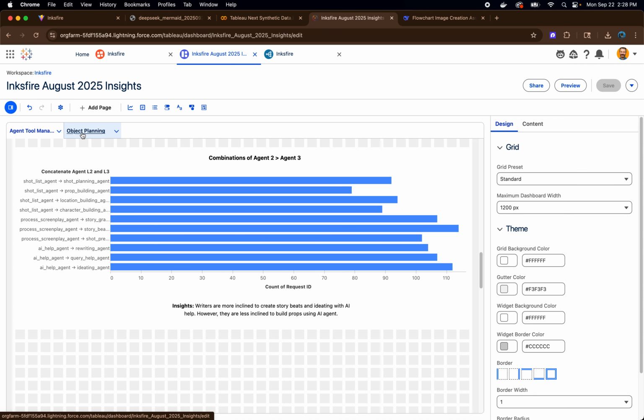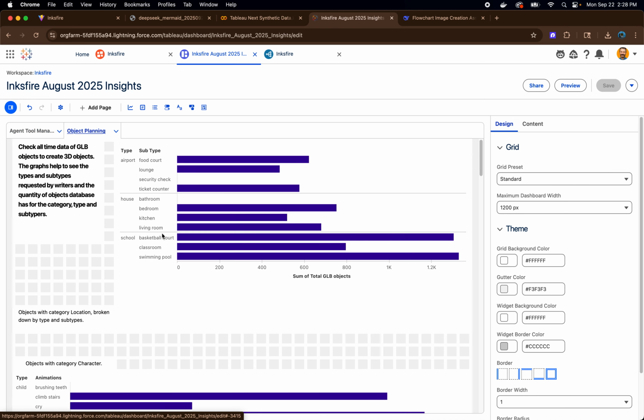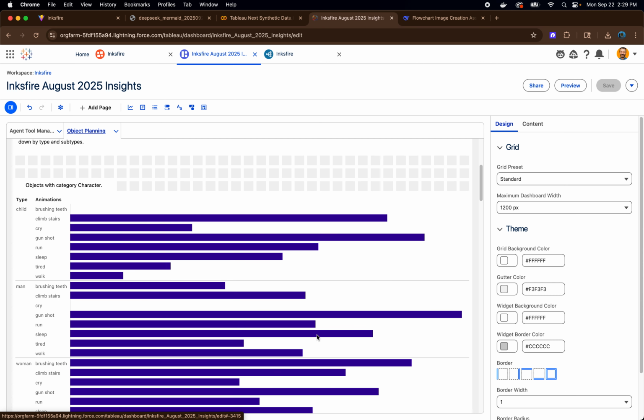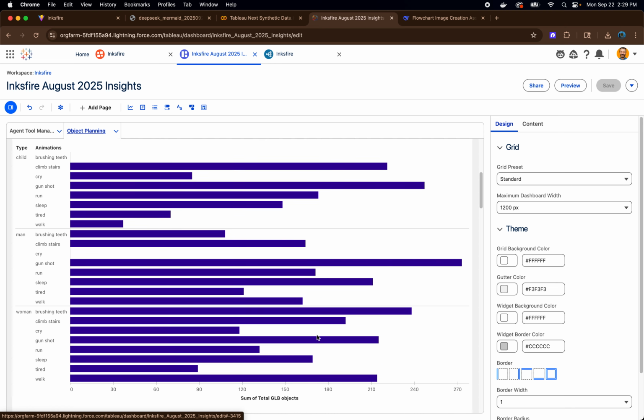When we go to object planning, we can take a look at how different objects of different categories are broken down with its types and subtypes. Here, as you can see, we have airport and we have subtype security check. We don't have a 3D object for it, but it has been requested by the user. So this visualization helps me figure out what is needed and what needs to be done next.